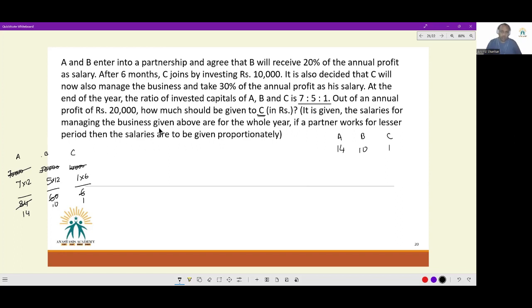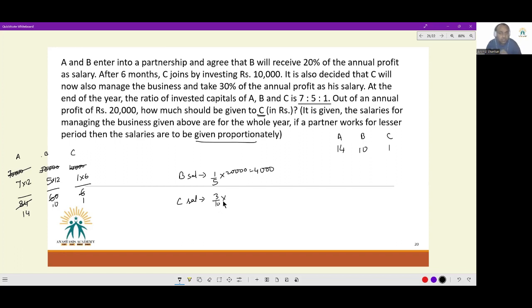The salaries for managing the business given above are for the whole year. If a partner works for a lesser period, then the salaries are given proportionately, which means B was promised 20% of the annual profit and he worked for all 12 months. So he will get 20%. So B's salary will be 20% of 20,000, which is 1/5 of 20,000. So he gets 4,000 as salary. Now C's salary was promised to be 30%, 3/10.